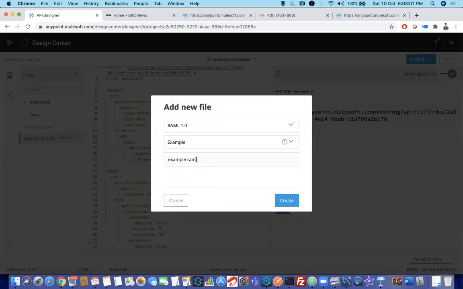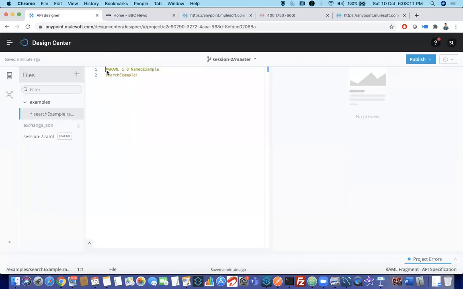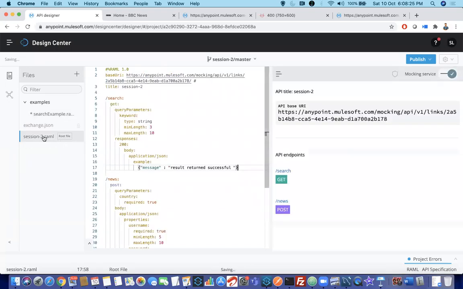Give some name. What is that example? Search example, because we are using it for the search method. Give search-example.yaml and create it. Once you create this example file, you can see something added to the heading, named example, which means a sample. Now go to your main YAML. This session2.yaml is your main YAML.